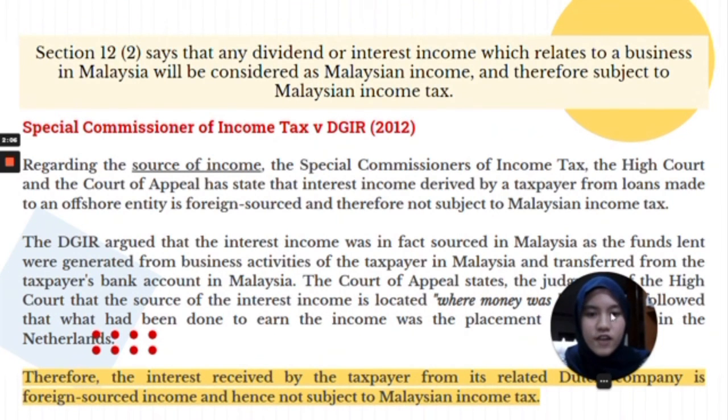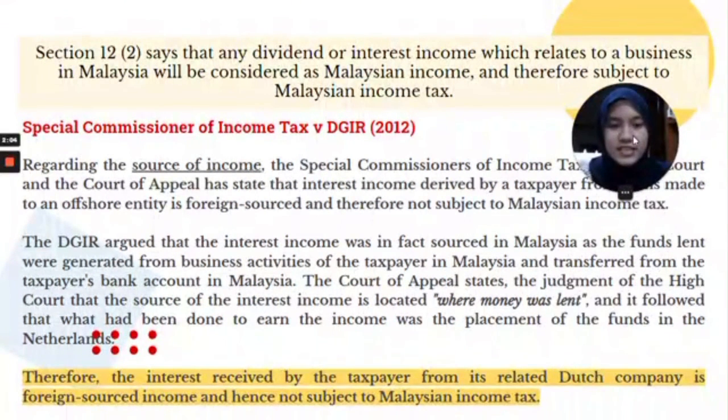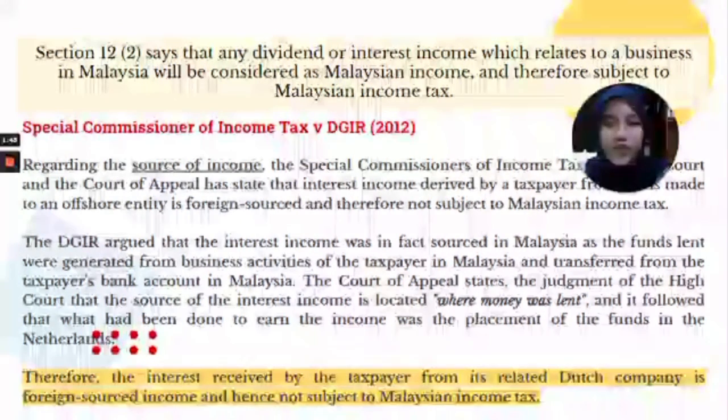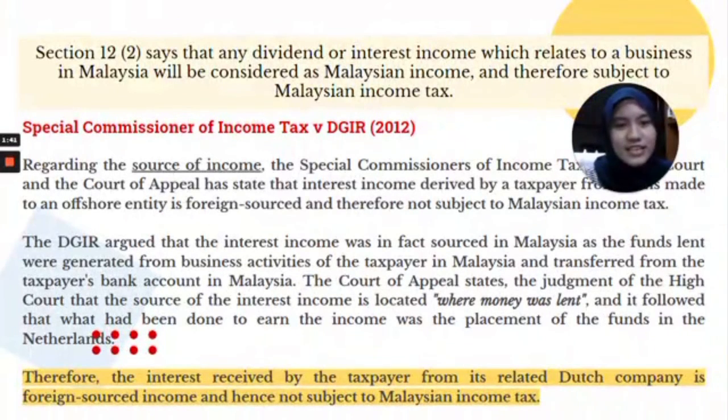The Court of Appeal upheld the judgment of the High Court that the source of interest income is located where the money was lent, and it followed that what had been done to earn the income was the placement of the funds in the Netherlands. Therefore, the interest received by the taxpayer from its related Dutch company is foreign source income, hence it is not subjected to Malaysian income tax.